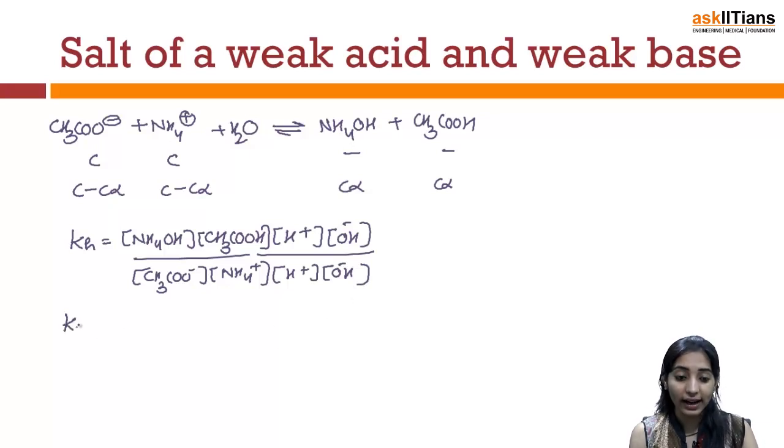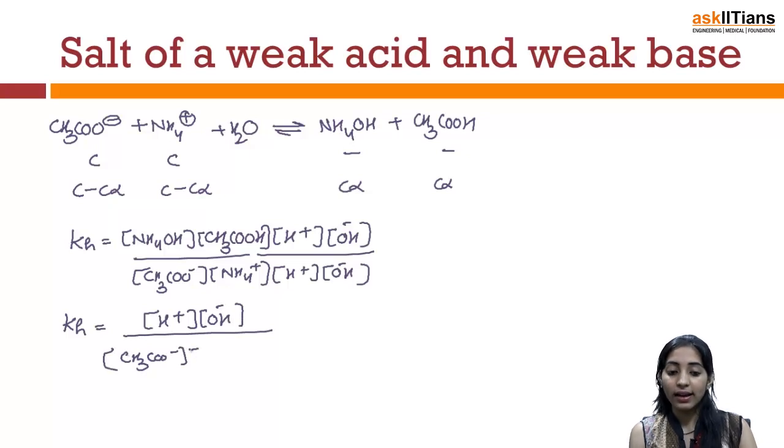So I can say that Kh will be nothing but H positive times OH minus, divided by CH3COO minus H positive divided by CH3COOH.